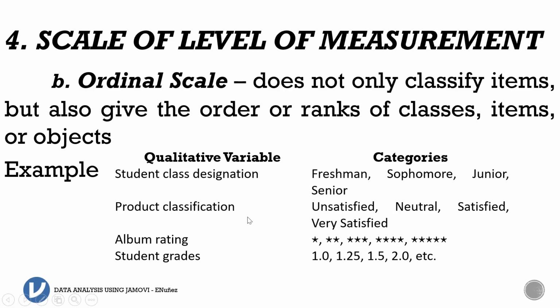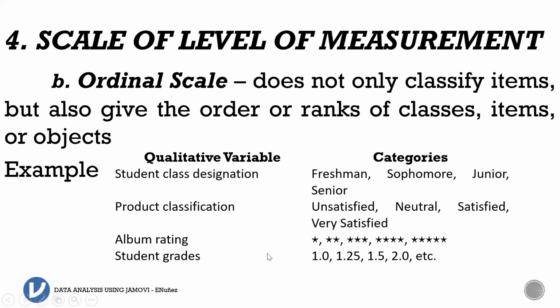And we also have here product classification. When we say product classification, we could rate it by unsatisfied, neutral, satisfied, very satisfied. Album rating and student grades could also be categorized as ordinal scale. But we will learn that student grades could be a ratio also, and ratio will be discussed in the next slide, and that is the highest or second to the highest level of measurement. Student grades can also be part of the ordinal scale because there is a ranking. So if we see data and there is a ranking, that automatically falls on the ordinal scale.